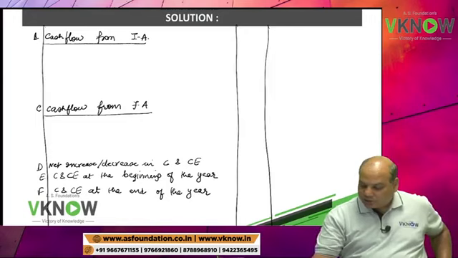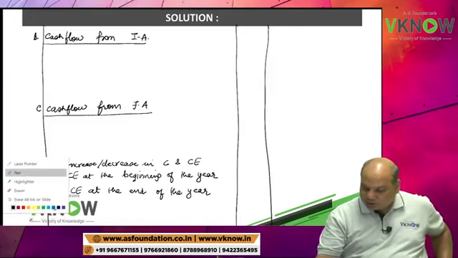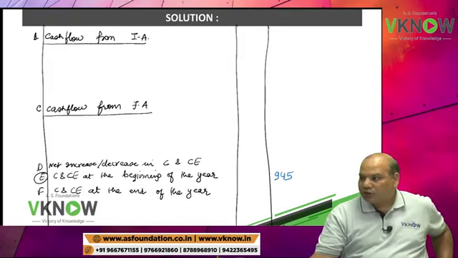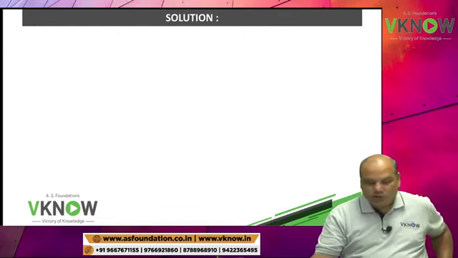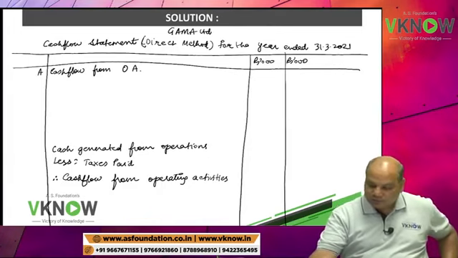So my question starts with opening cash balance 945. That 945 I will write in point number E, cash and cash equivalent at the beginning of the year. Receipt from customer: where will you write it?